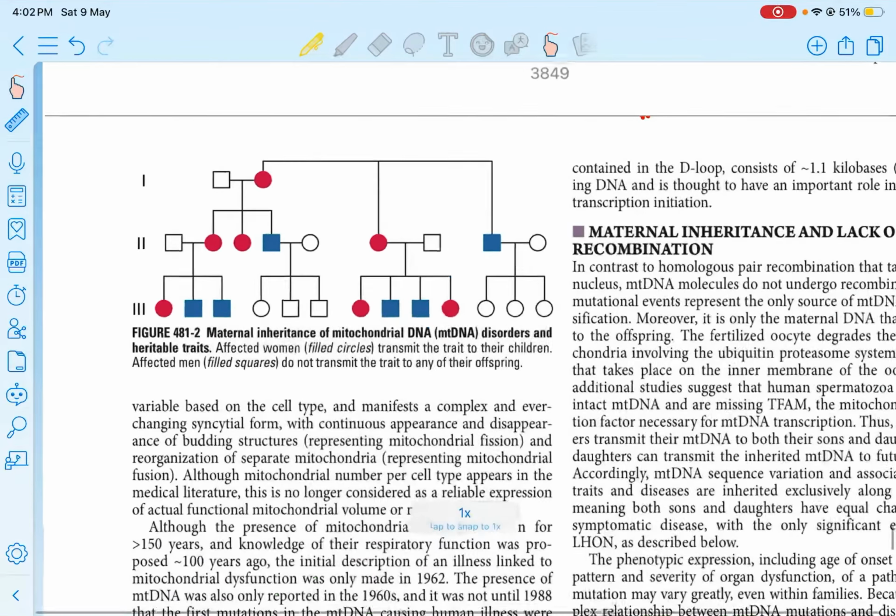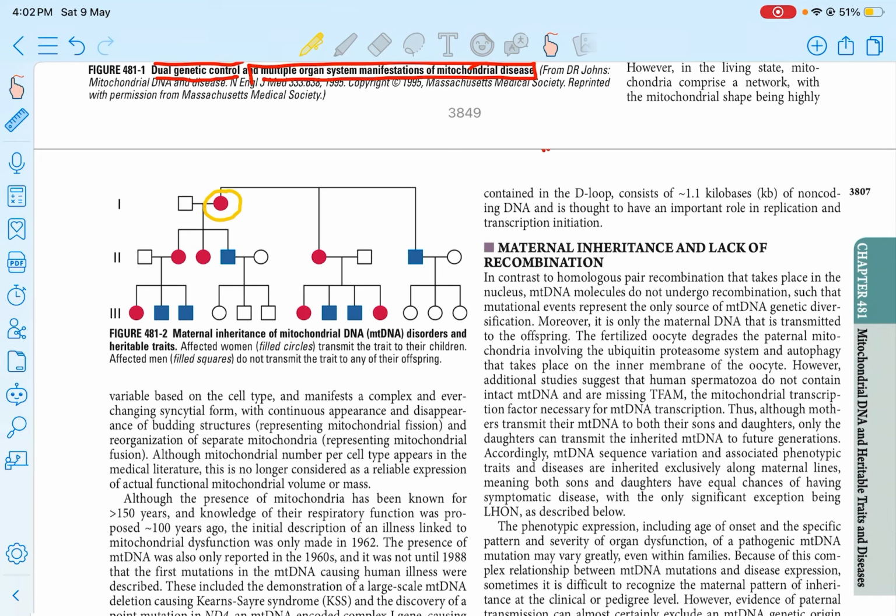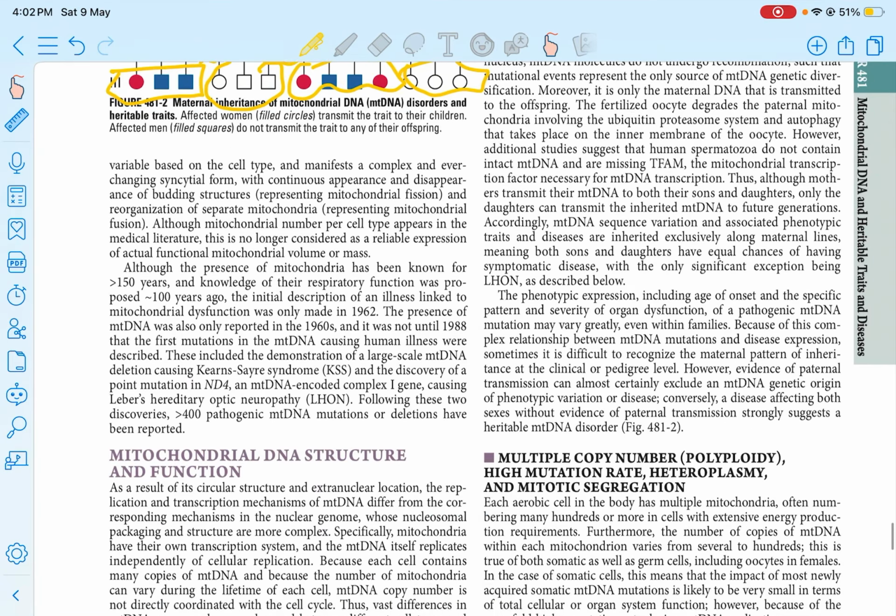Right? So I told you it's a maternal inheritance. Mother is affected, all the offspring are affected. This one is not married, so obviously no offspring. Father is affected, offspring are normal. Mother is affected, gone. Father is affected, normal. So this is also very important, right?